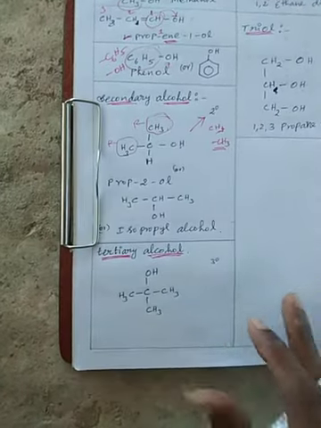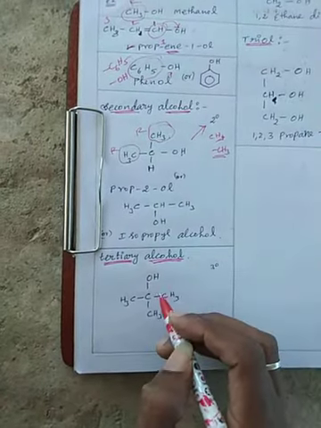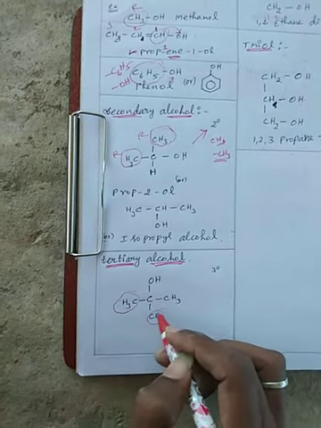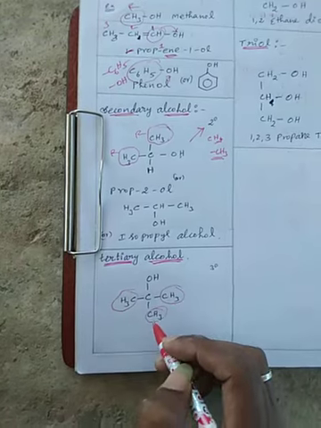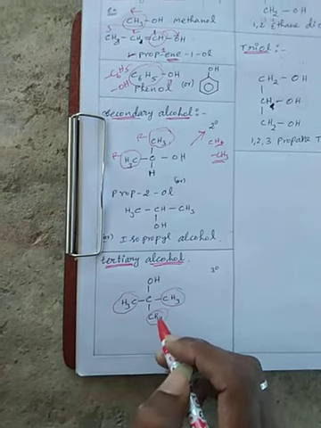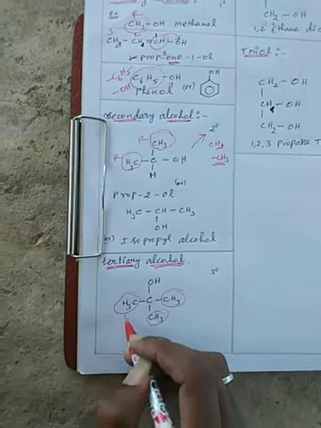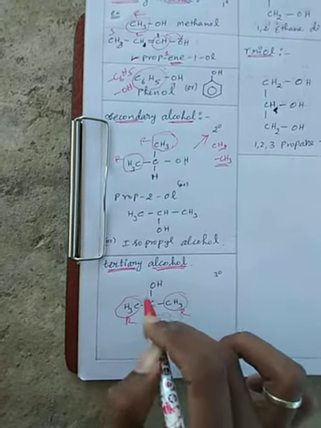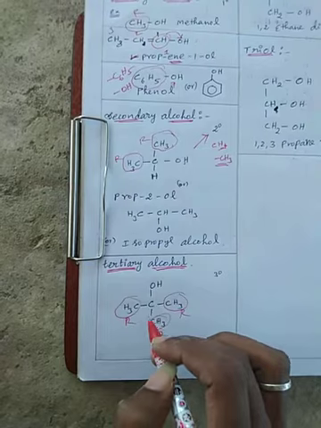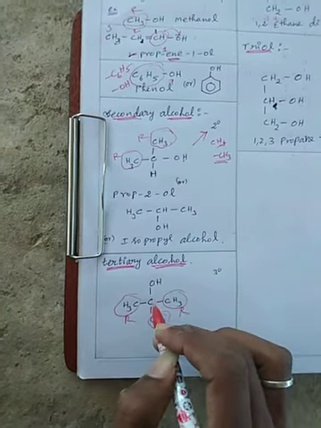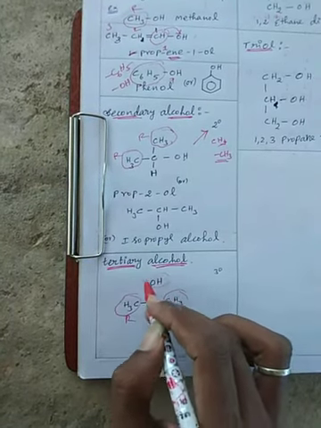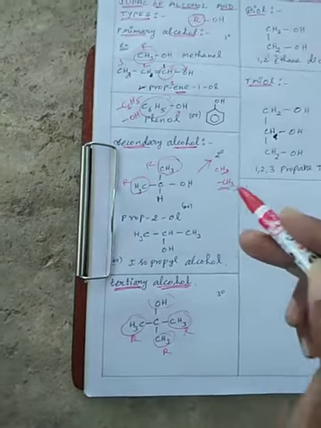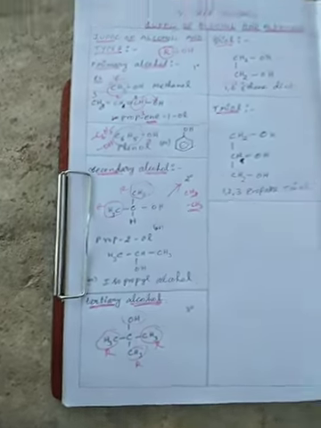Next, tertiary alcohol: the same carbon atom has 3 alkyl groups, which may be the same or different. So with three alkyl groups and the alcohol functional group on the same carbon, it is a tertiary alcohol. So primary, secondary, tertiary.